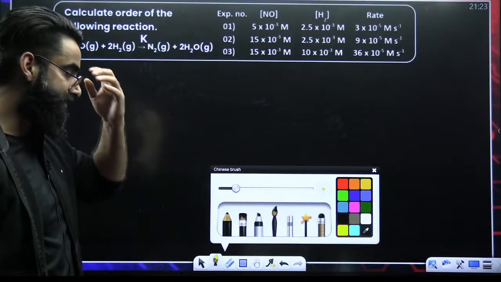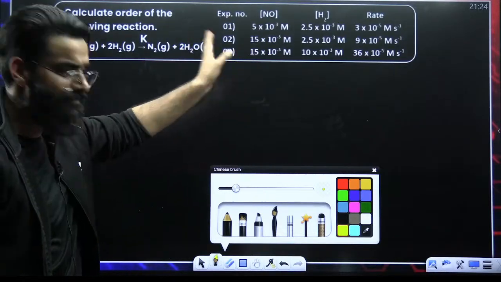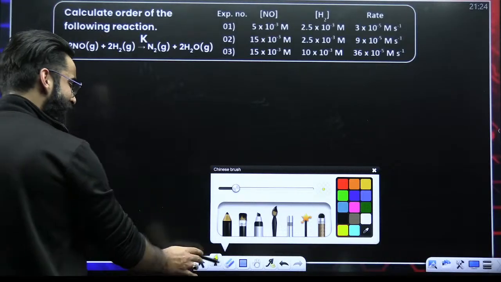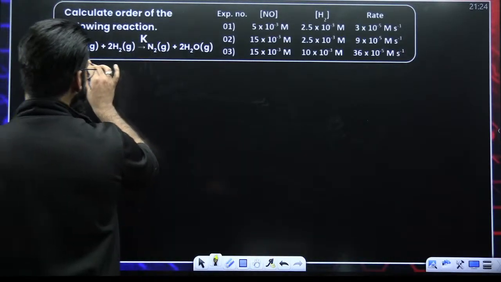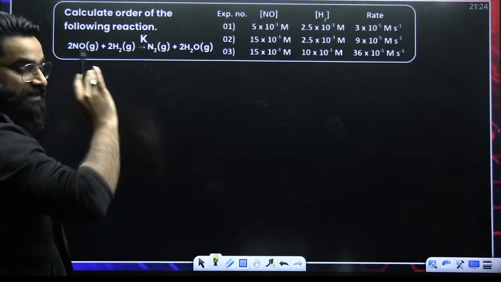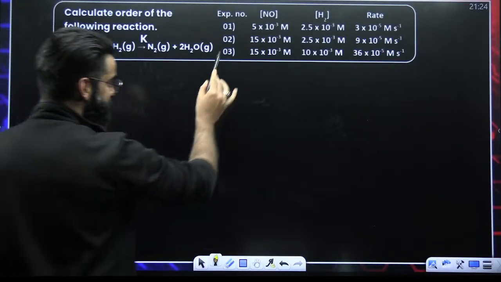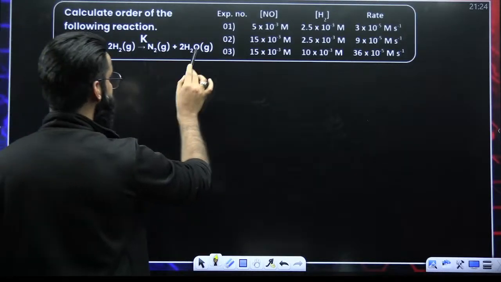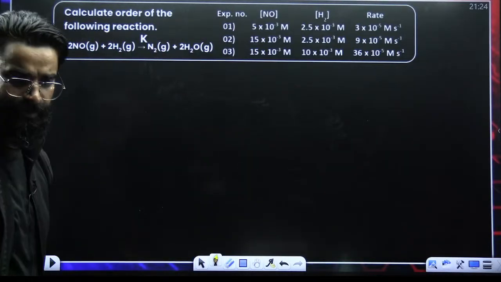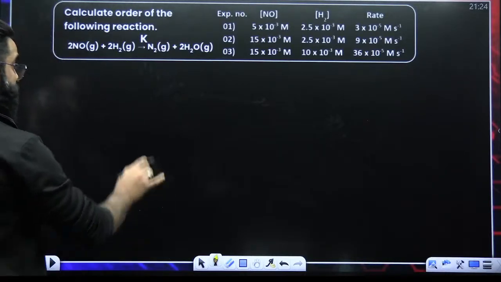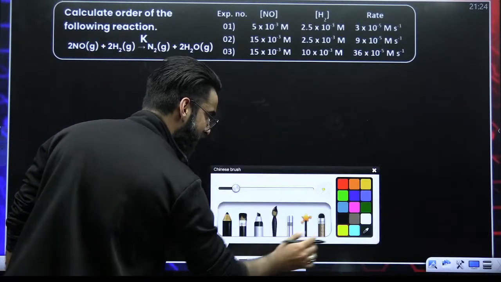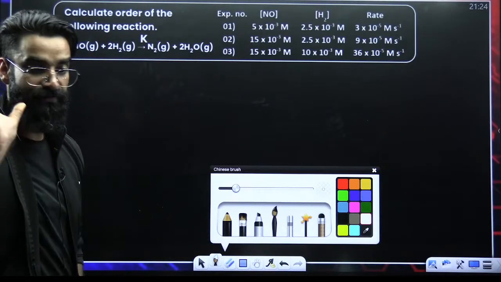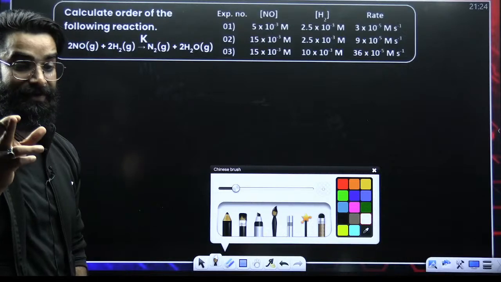If you remember, last year in your NEET examination, a question of a similar type was asked. Now here, in this particular question, we are given a balanced chemical equation. There are some experimental values which are given to us, and we are supposed to calculate the order of this particular reaction. My dear students, remember one thing. In order to calculate the order of the reaction, we are supposed to write the rate law first.